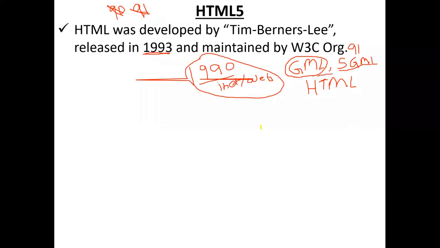So this HTML is completely developed based on the SGML architecture only, sir. A basic framework, a basic structure, was taken from SGML only. Tim Berners-Lee developed HTML with the support of the SGML internal structure only. What is the meaning of this, sir? We are not understanding this point, sir. It is a very simple thing, sir.